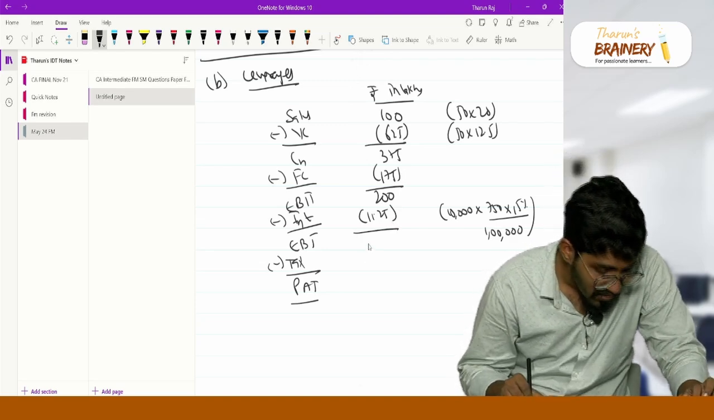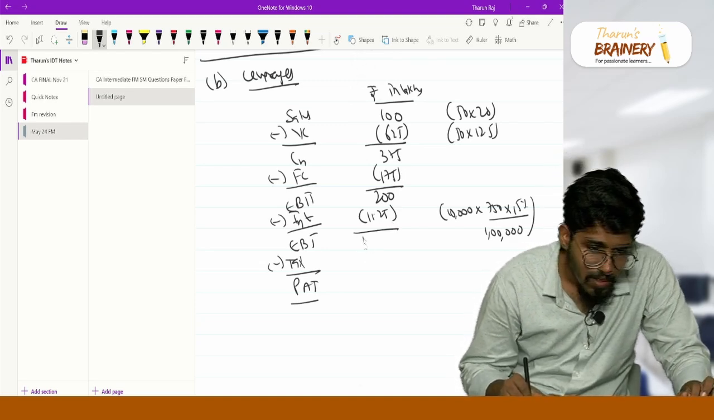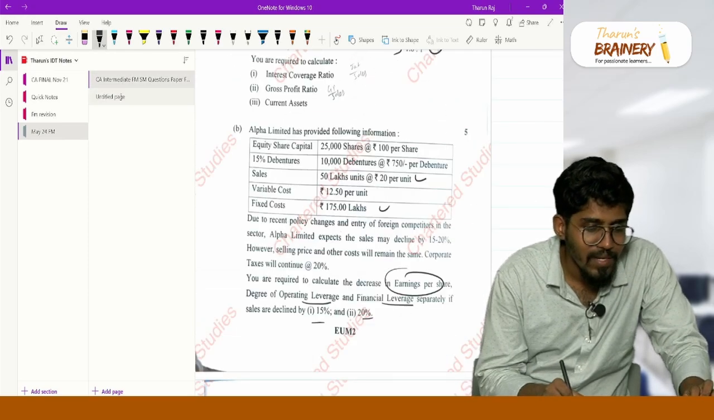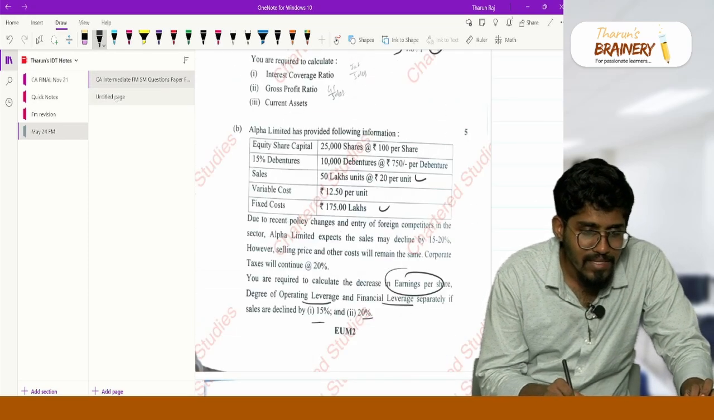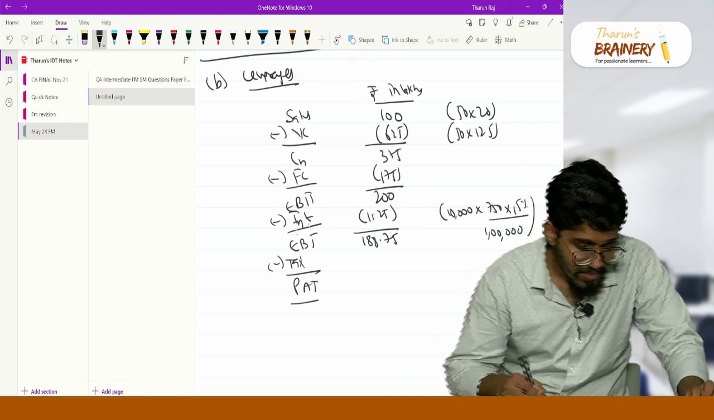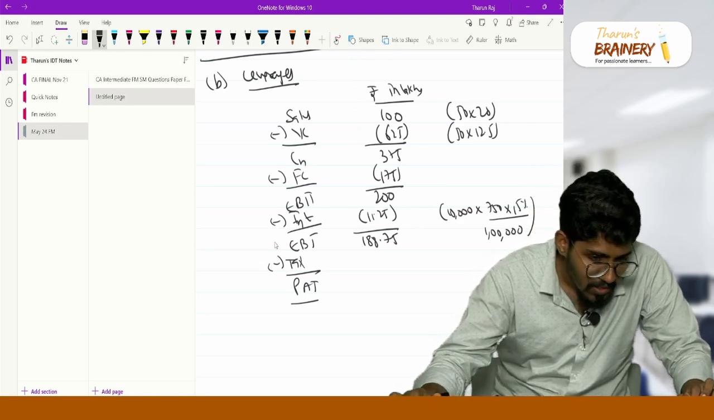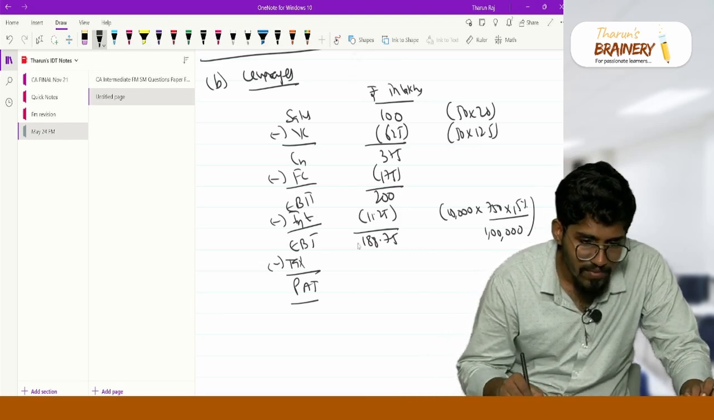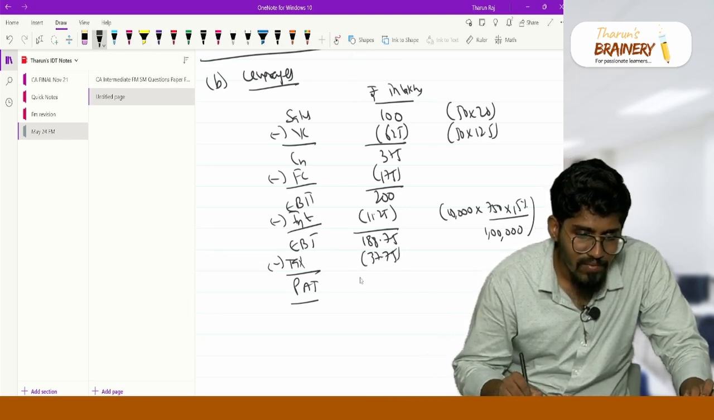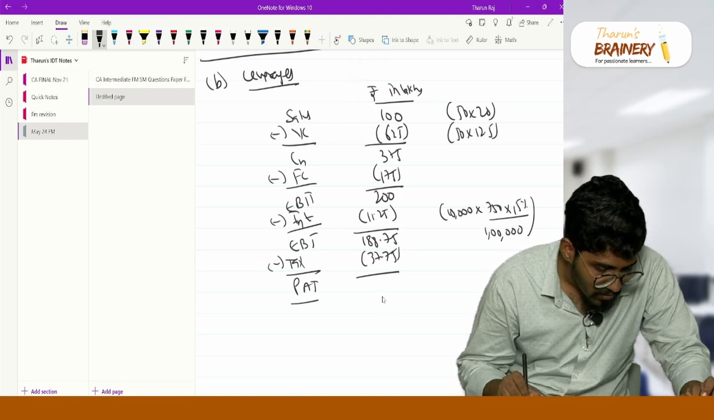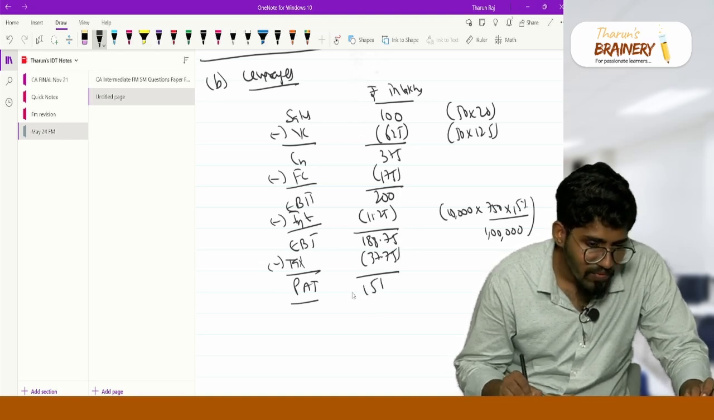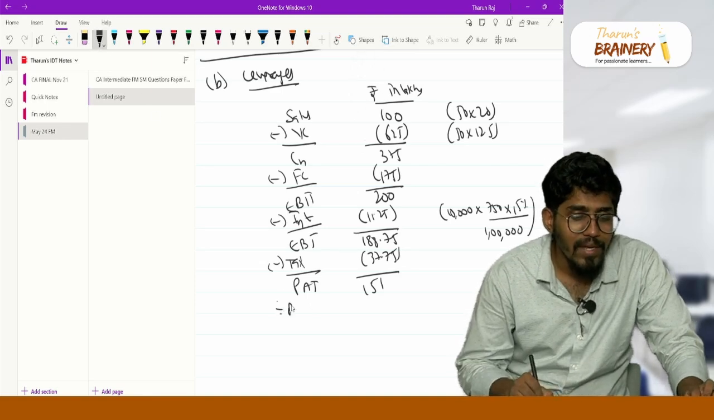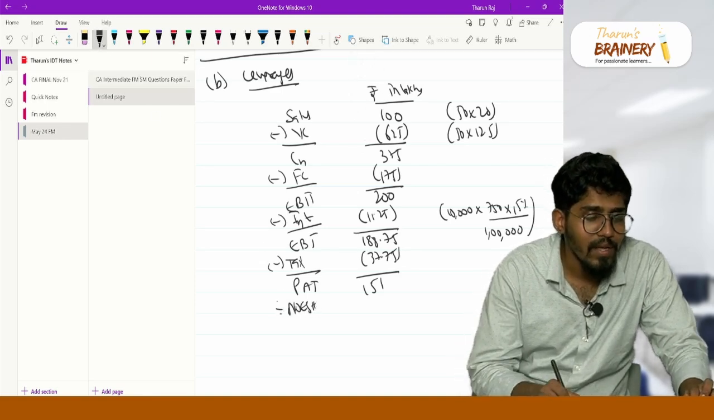Now what is my earnings before taxes? My earnings before taxes is 188.75. Now what are the taxes? 20% taxes, so 188.75 into 20% is 37.75. So after deducting 37.75, you will get your PAT as 151. Now divide this by the number of equity shares.